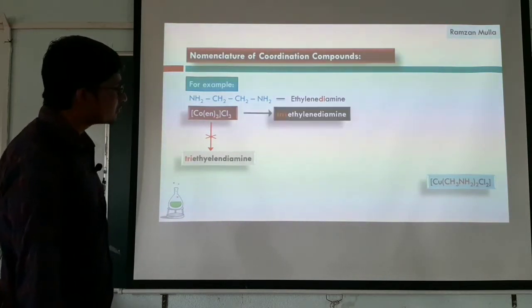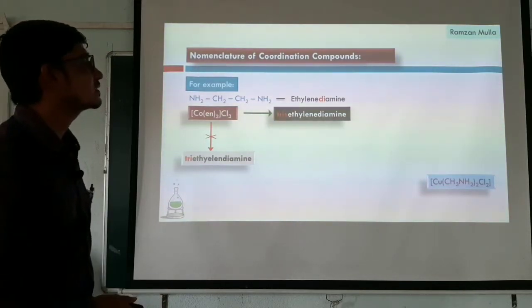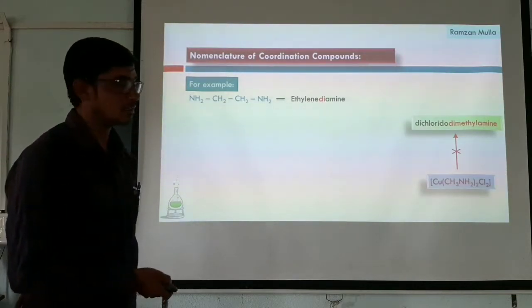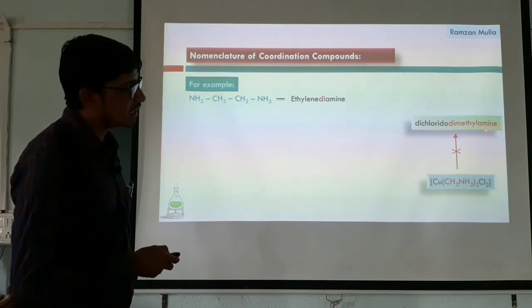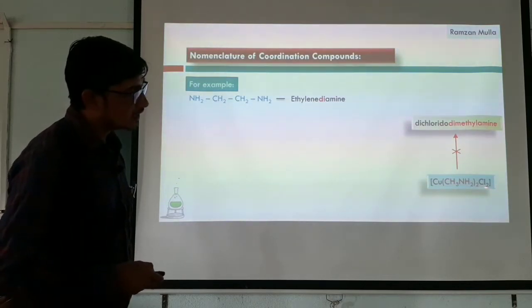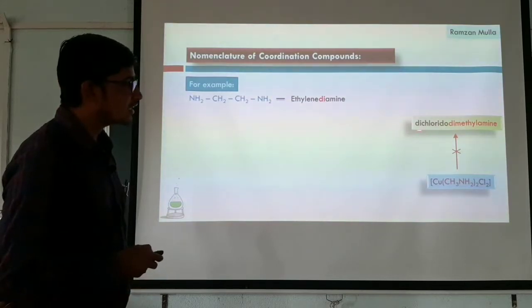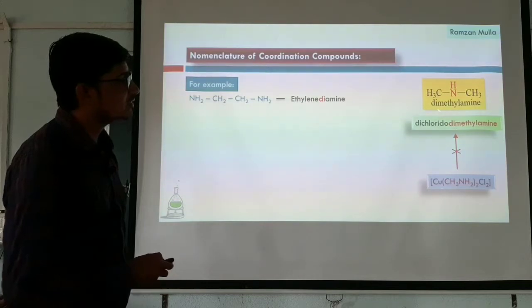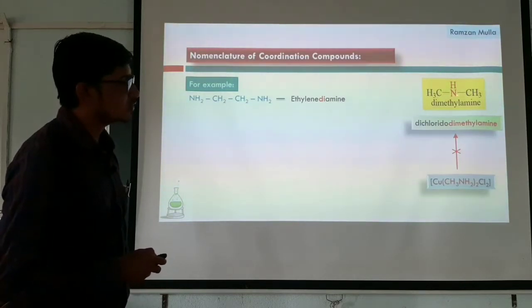Next we have one more complex, where this copper complex contains methylamine as the ligand. If I write this as dichlorido dimethylamine, see, there are two methylamines, so it should be bis methylamine. The structure of dimethylamine has two methyl groups attached to the central nitrogen atom.